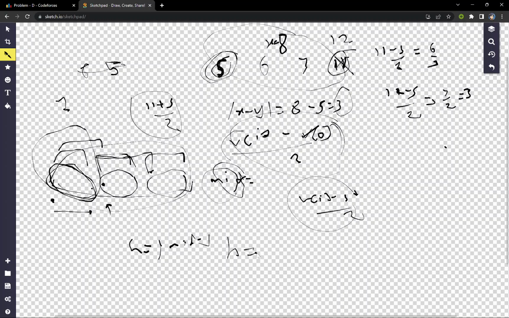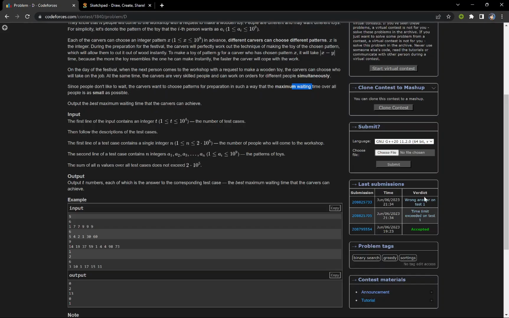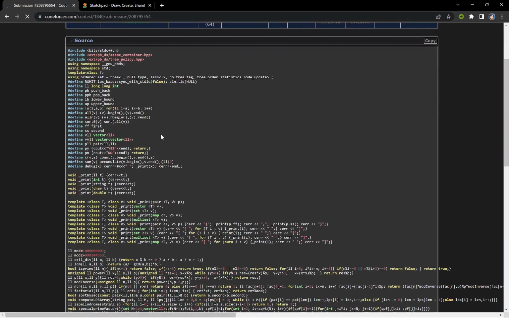There are two variables in binary search, l and h, so if that is possible we will decrement our h, otherwise if it is not possible we have to increase l, that is l is equal to mid plus 1. So basically you should know this particular algorithm, like how we should use binary search and how we can group the subarrays. I will show you the code. So it was a simple code.